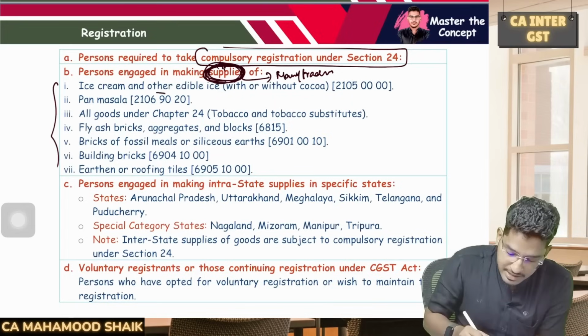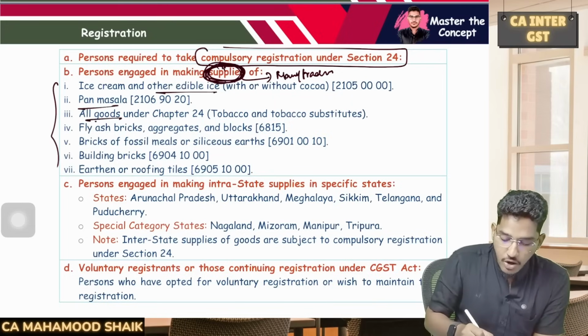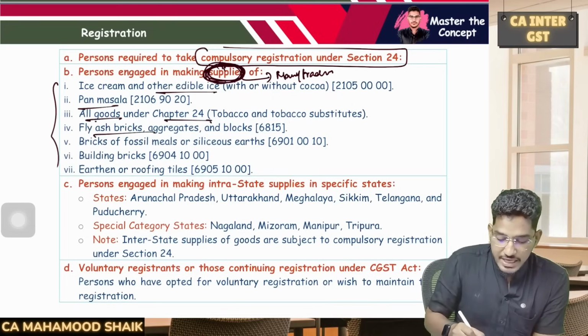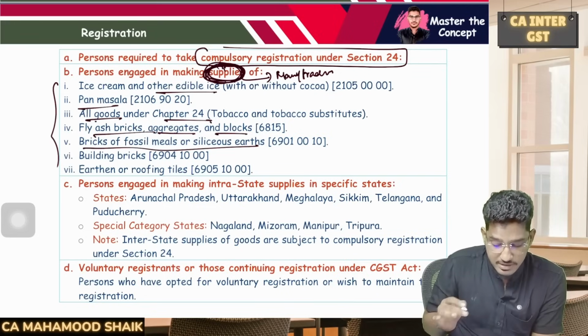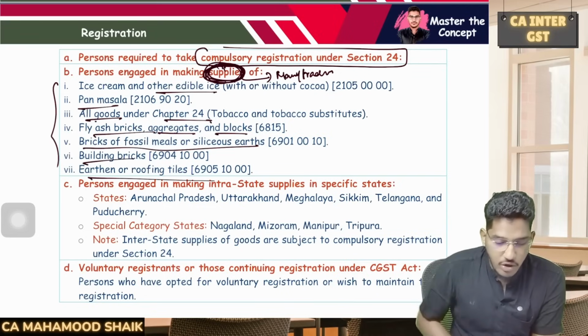What are they? Ice cream and other edible ice, pan masala, all goods under chapter number 24, fly ash bricks, fly ash aggregates and fly ash blocks, bricks of fossil meals or siliceous earth, building bricks, earthen or roofing tiles.